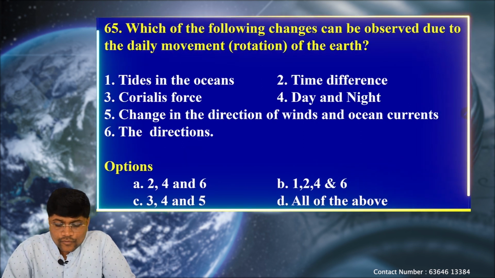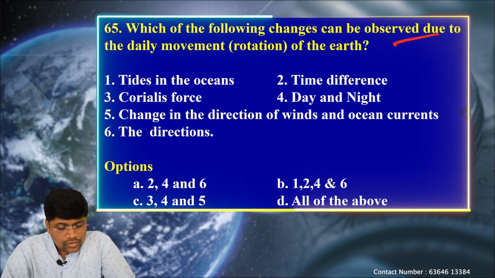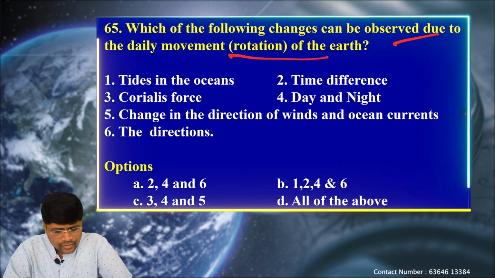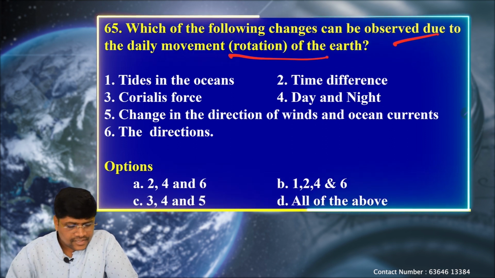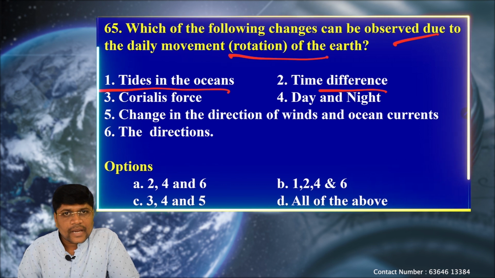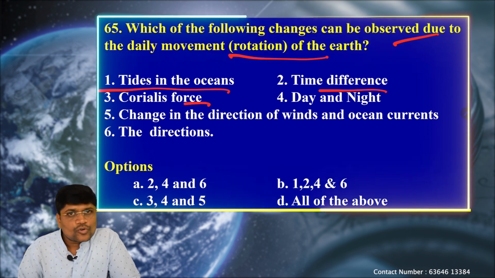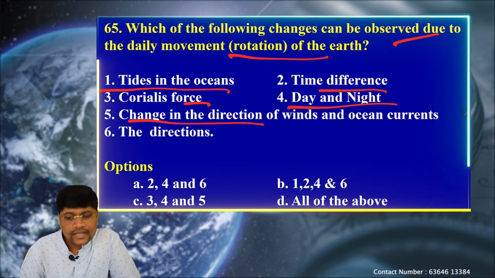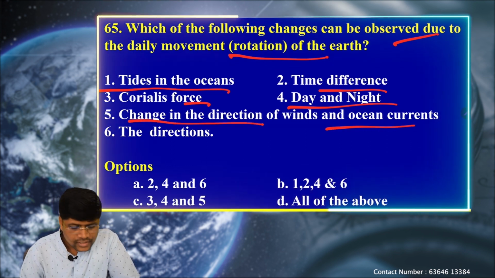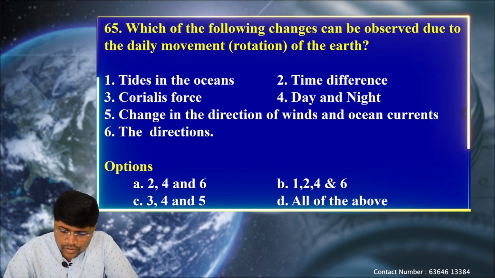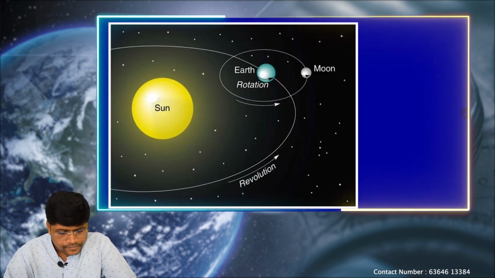Next, which of the following changes can be observed due to the daily movement or rotation of the Earth? These are the changes. First, tides in the oceans. Two, time difference. Third, Coriolis force. Fourth, day and night. Fifth, change in the direction of the winds and ocean currents. And finally, the directions. Let's see which changes can be observed.